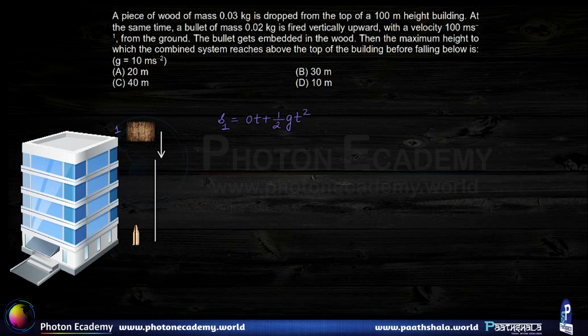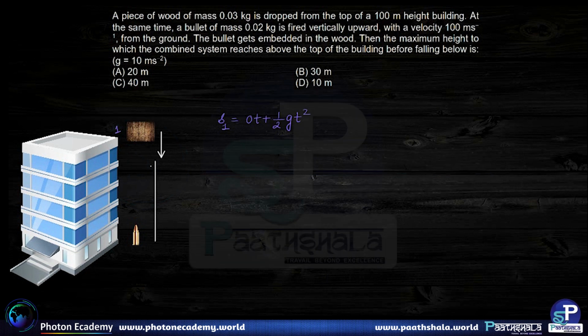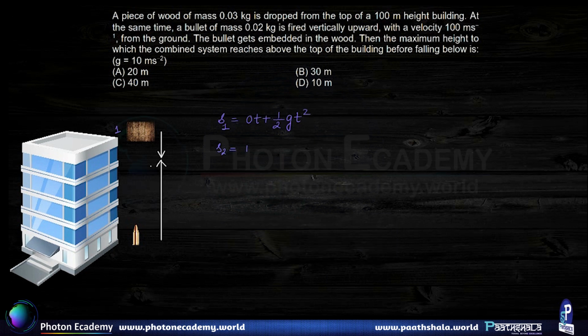So the bullet is going to travel a distance S2, and that distance S2 will be given as ut, that is 100t minus half g t square, because the displacement of the bullet is in the upward direction.